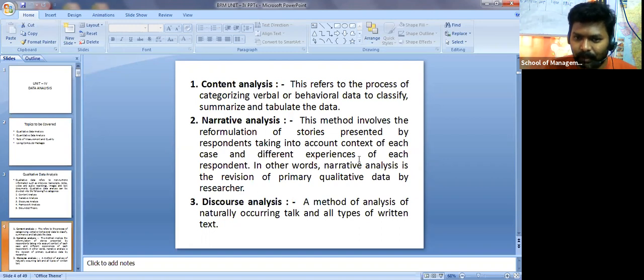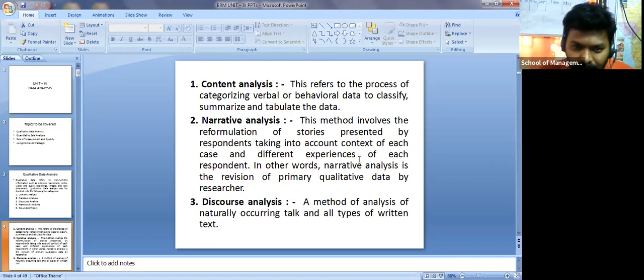Okay, or we may say narrative analysis is the revision of primary qualitative data by the researcher. So you are revising that, right? Whatever data you collected, you are revising, and again you are understanding it from the perspective of the other side, from the perspective of the customer, from the perspective of the respondent. This is called narrative analysis.